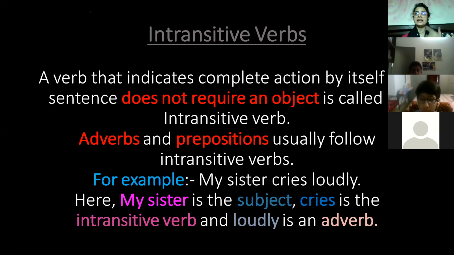If I say I run fastly, then fastly is an adverb, run is the intransitive verb, and I is the subject. If I give one more example, you are studying nicely, then you is obviously the subject, studying is the intransitive verb, and nicely is an adverb. So just like that, again I'm saying, transitive verbs require an object, and intransitive verbs do not require any object to make sense.